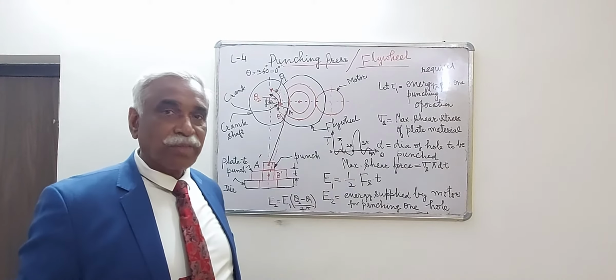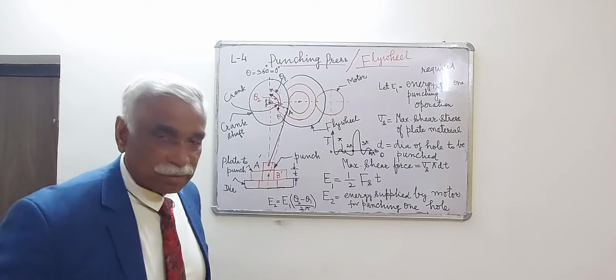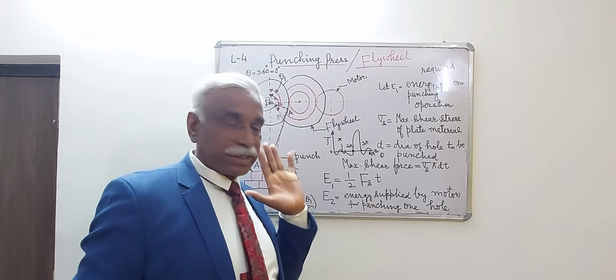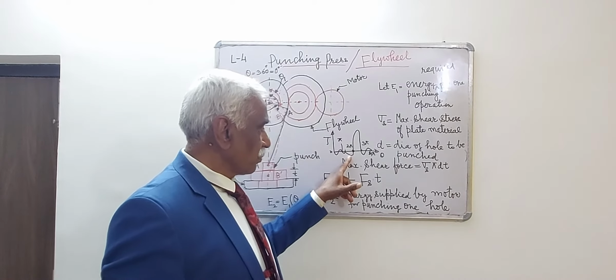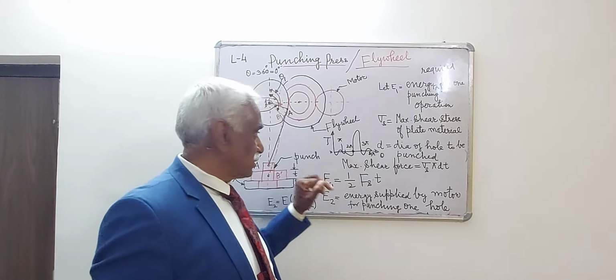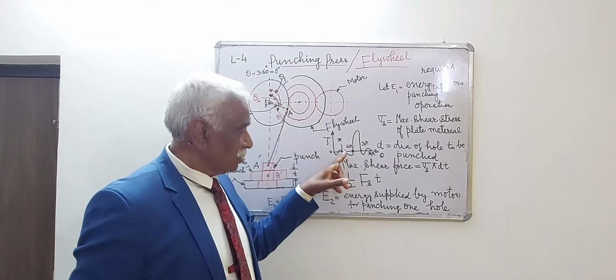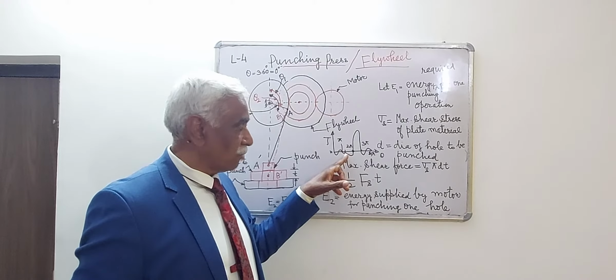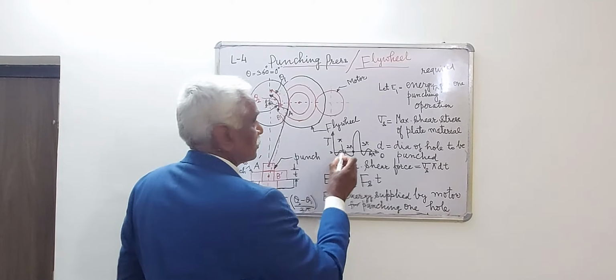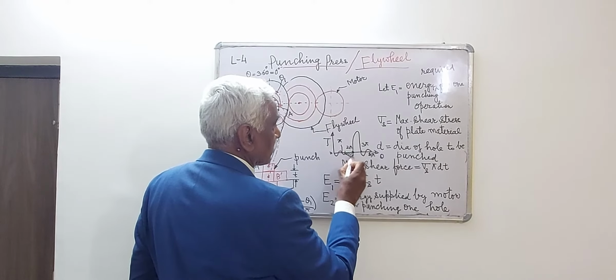It means the energy generated by the engine was below the mean resisting torque line. In the case of the compression stroke also, the work was done on the gases and the turning moment diagram was found below the mean resisting torque line. This is the turning moment diagram, this area.